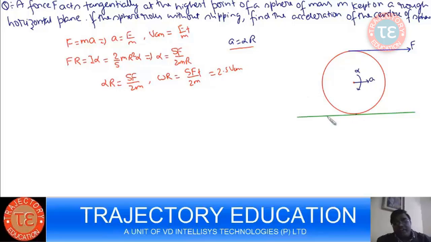So it means omega r produced is much higher than VCM produced. So it means it has a tendency of backward slipping. This force creates a tendency of backward slipping like this.